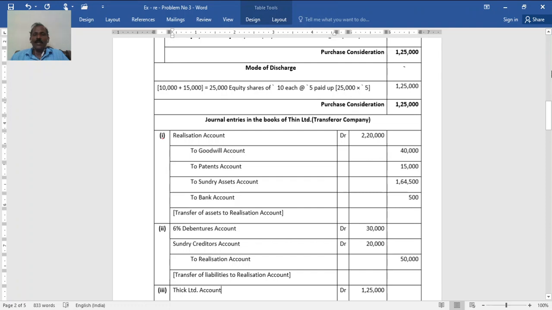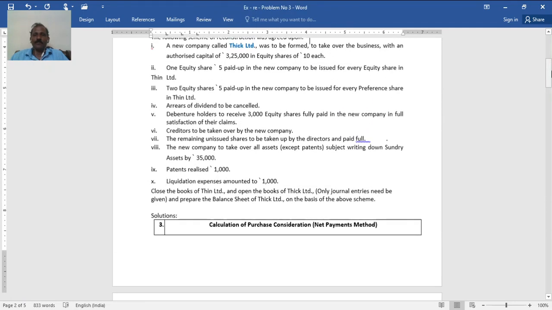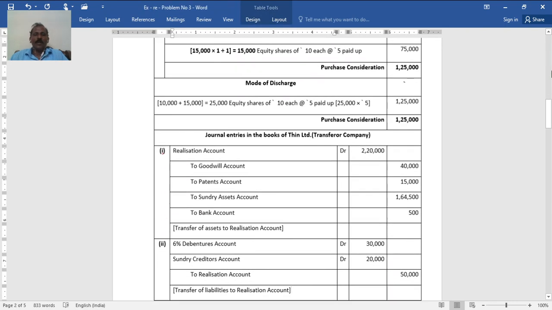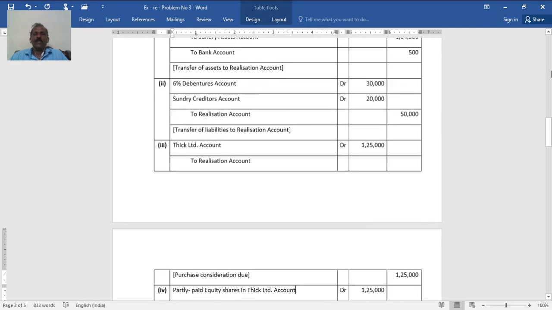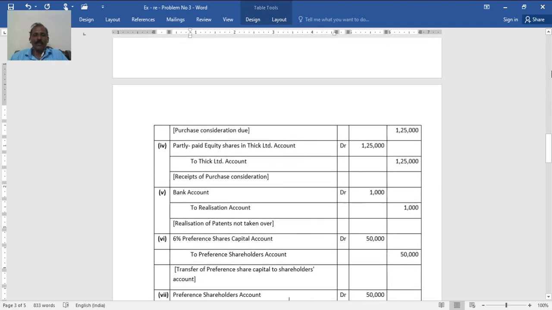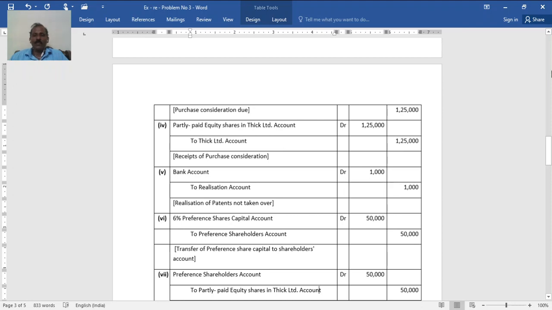Then journal entry in the books of Thin Limited: transfer to the company all assets other than fictitious ones, that is the profit and loss account, and one more, the preliminary expense. Excluding those, transfer all others. Goodwill, patents, sundry assets, bank account. Bank is also taken. Debit to realization. 6% debentures and creditors, there are two liabilities. Transfer to realization credit. Then record the purchase consideration due. Thick Limited account debited to realization of 1,25,000, partly paid equity shares in Thick Limited. That is settlement of 1,25,000 in the form of shares.